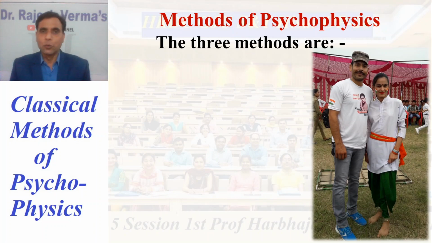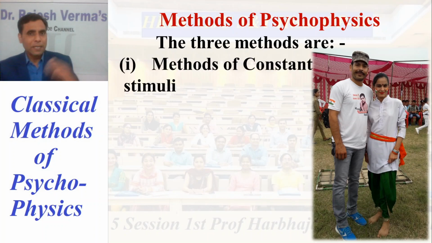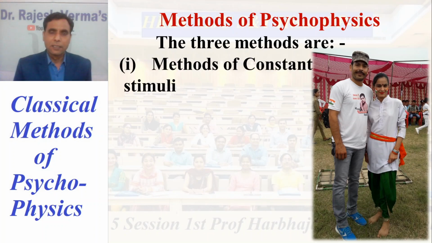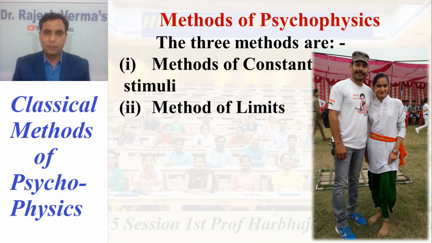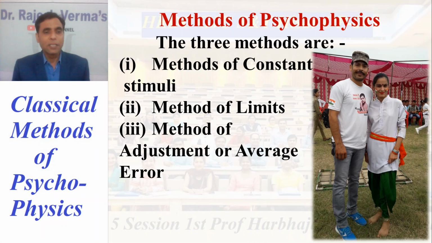Fechner, I told you, gave three methods of psychophysics: the method of constant stimuli, the method of limits, and the method of adjustment or average error. Some people call it the average error, while some call it the method of adjustment. By and large, both are the same.